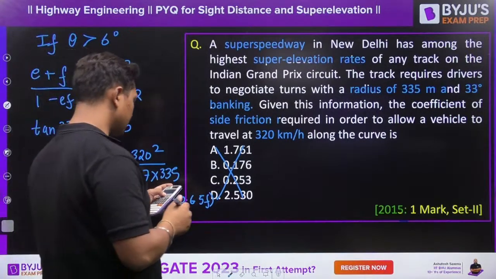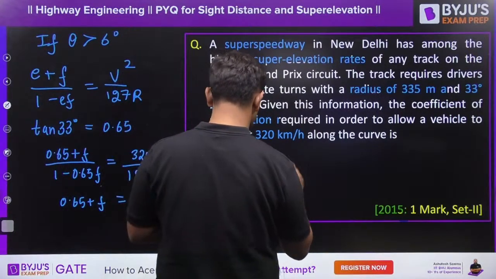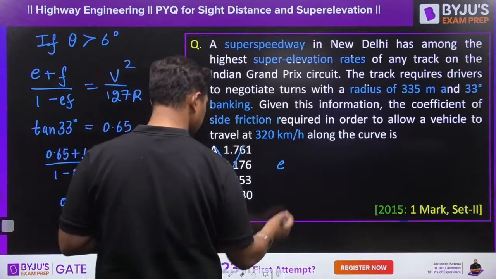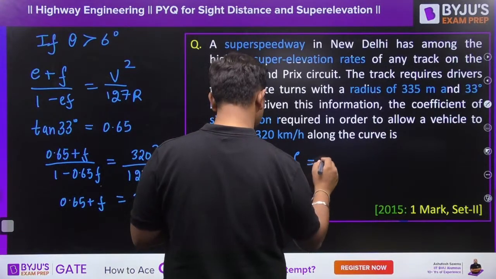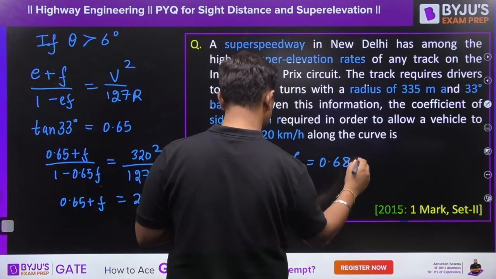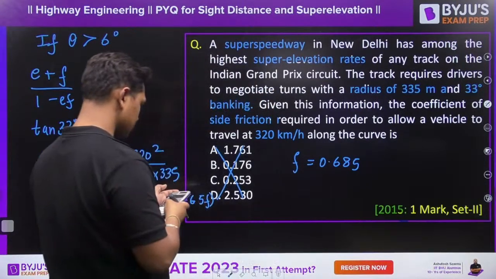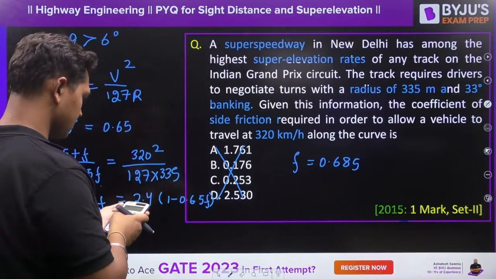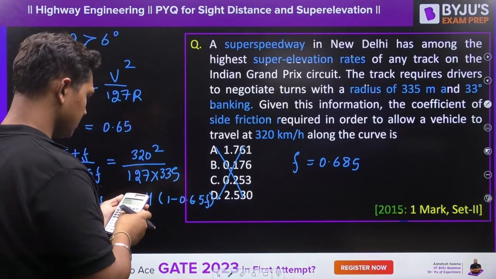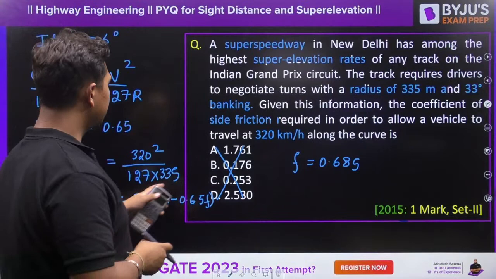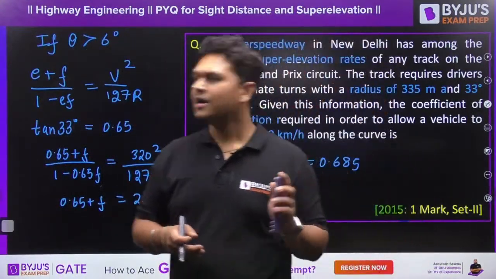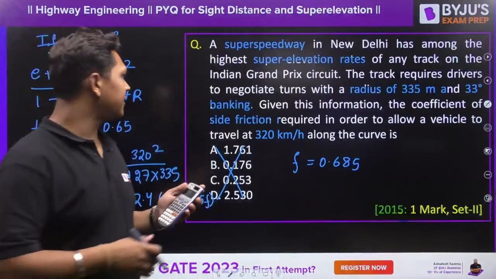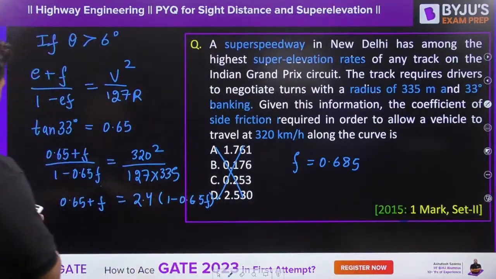Your answer will be equal to the coefficient of lateral friction required, which will be 0.685. Most probably there is some mistake over here. All right, calculate it without this 1 minus ef. Calculate it once.